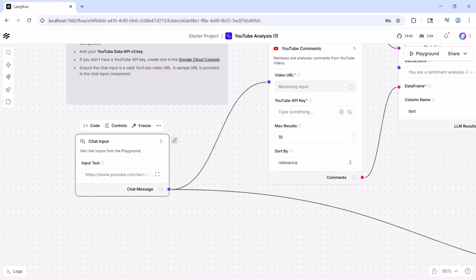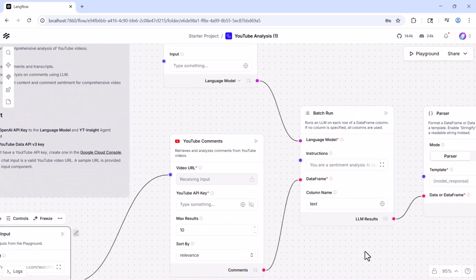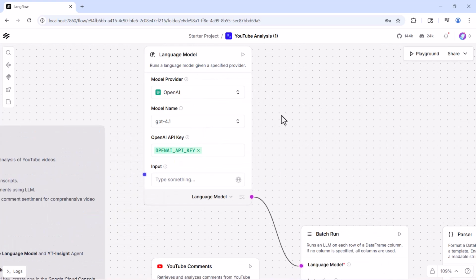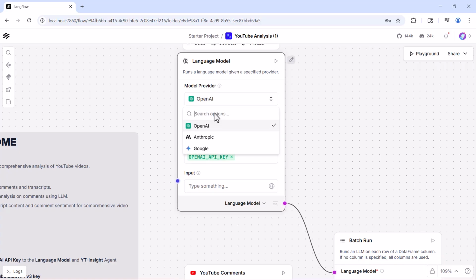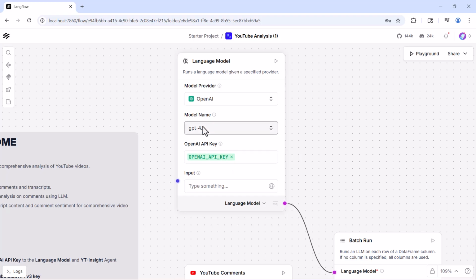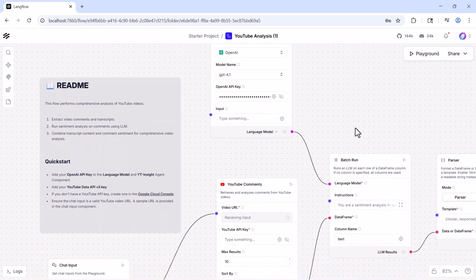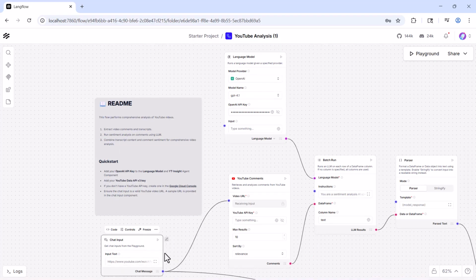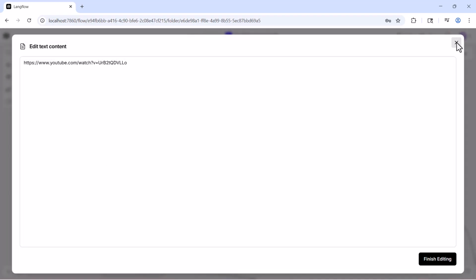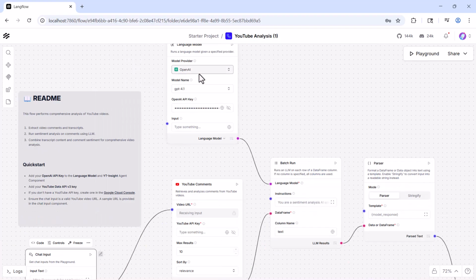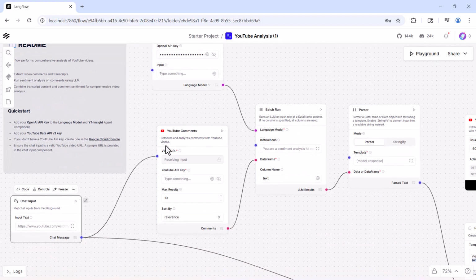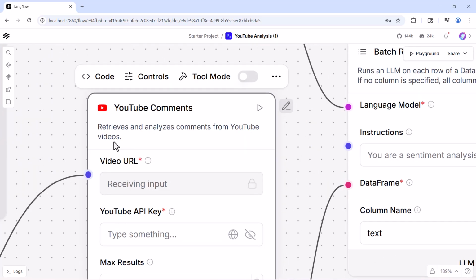So finish editing, and now let's go to the language model, right? Again let's use OpenAI. If you want to use any other model, you can use that as well. I will be using OpenAI, and here provide the API key. All we did was provide the input. You can give any URL over here as an input, and this is our LLM. We set OpenAI as our LLM, and you can see here, let me zoom in, it retrieves and analyzes comments from YouTube videos, right?